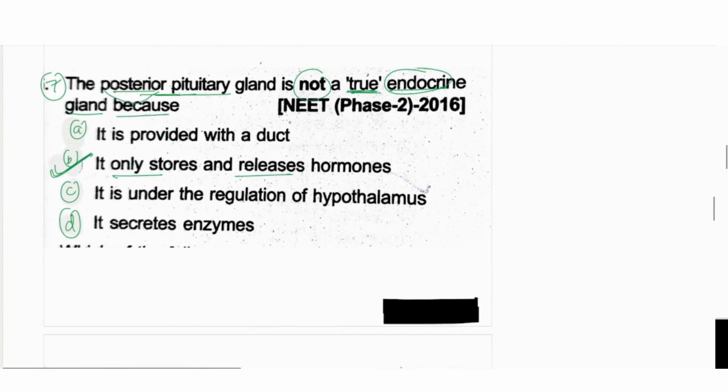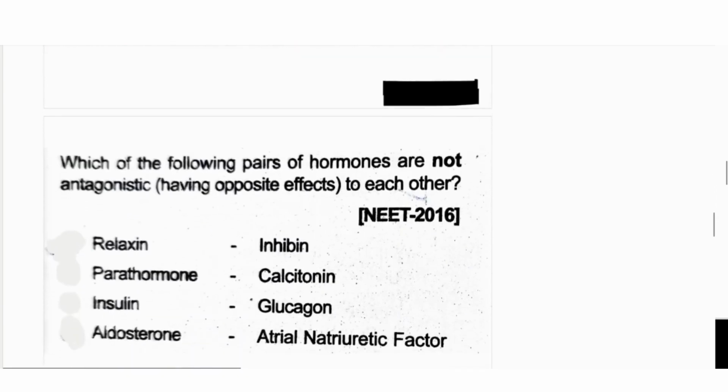Duct is present in the anterior pituitary, not in the posterior, so it cannot be the answer. Regulation of the hypothalamus is again related to the anterior, not the posterior, so it is again wrong. And does it secrete the enzyme? No, it is not secreting any enzyme.